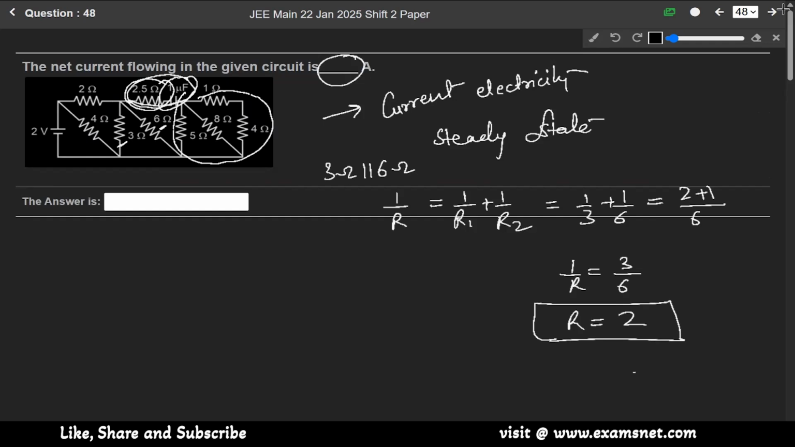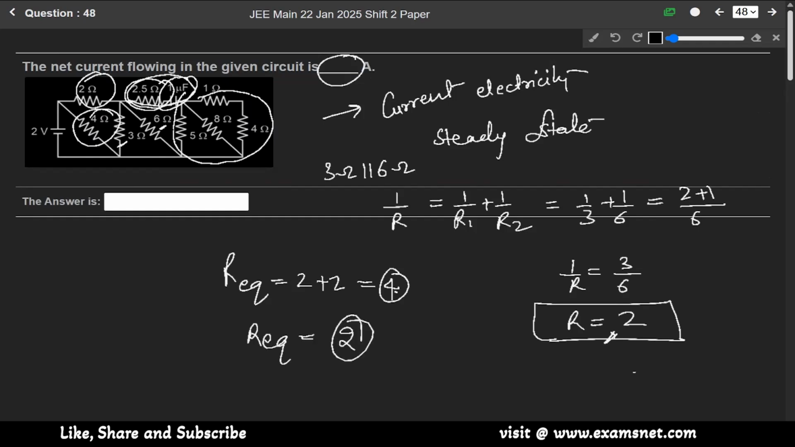And now this 2 is in series with this 2. So R equivalent will be 2 plus 2, it means 4, and this 4 is in parallel with this 4. So if this 4 is in parallel with this 4, then R equivalent will become 2 only for parallel combination.